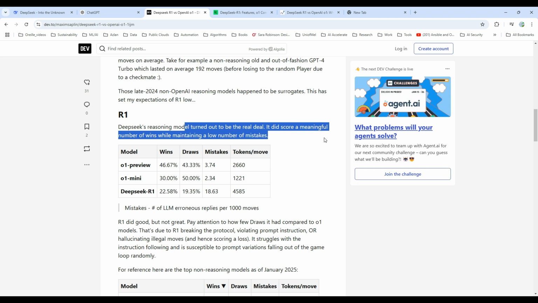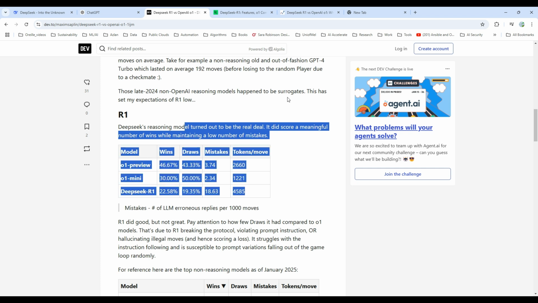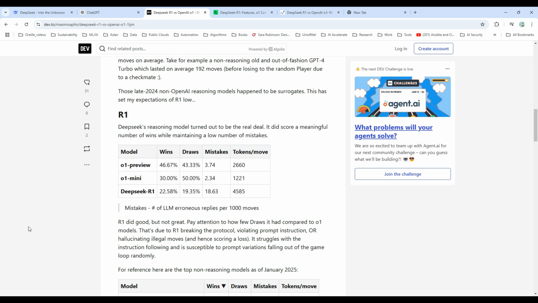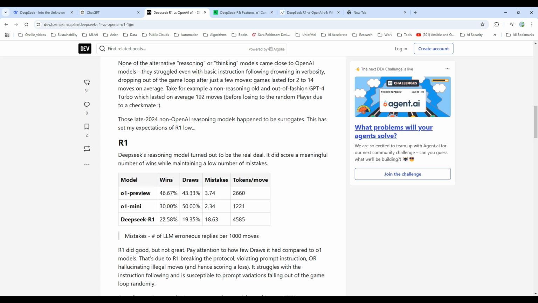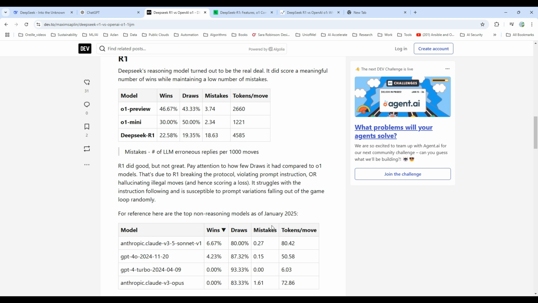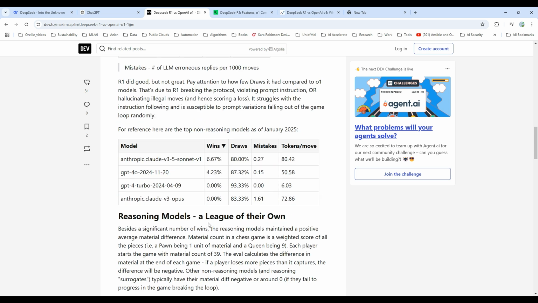DeepSeek's reasoning model turned out to be real. It did score a meaningful number of wins while maintaining a low number of mistakes. That is pretty good for a model that is open source. It also had a few issues with hallucinating, and on one occasion it broke the protocol and violated the prompt instructions. And here are the top 10 non-reasoning models as of January 2025. None of these can compare to O1's capabilities as well.